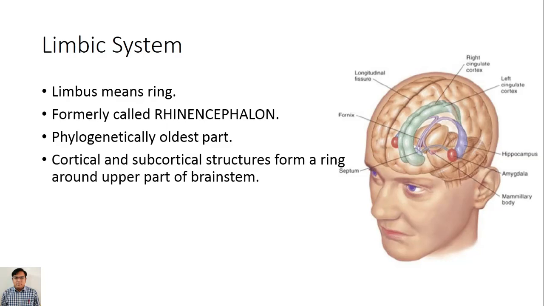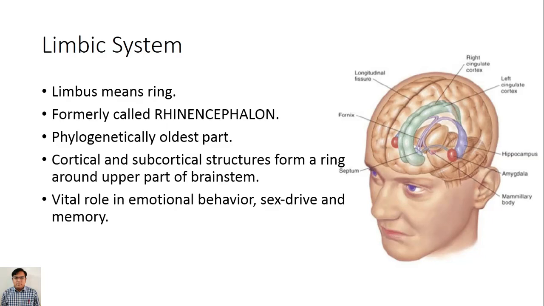It is present between the cortical and subcortical structures and forms a ring around the upper part of the brainstem, as shown in this figure. This green area shows the ring, and it plays a vital role in emotional behavior, sex drive, and memory.